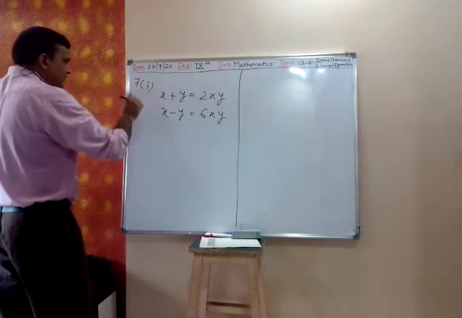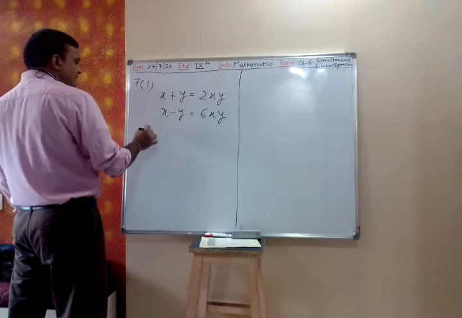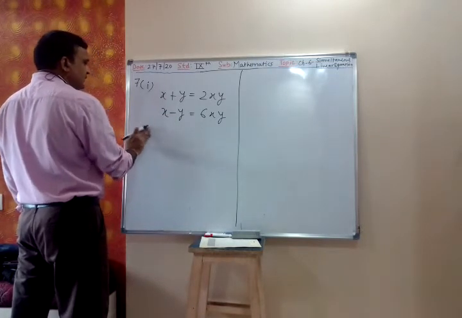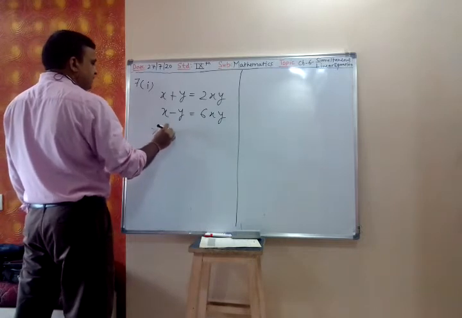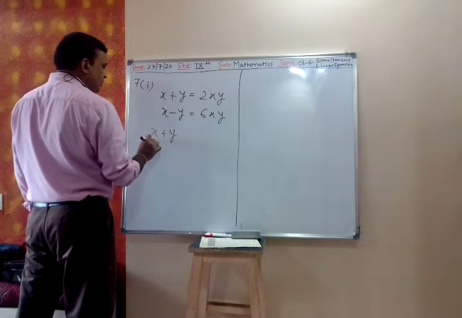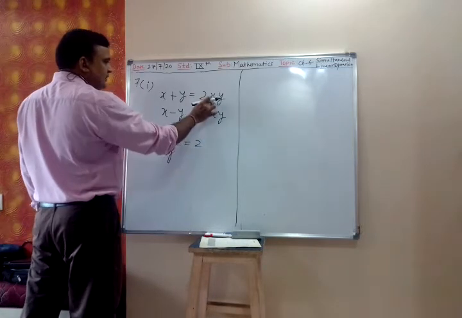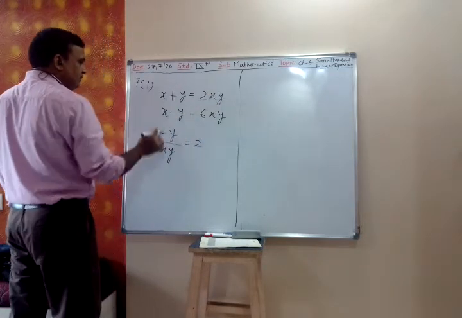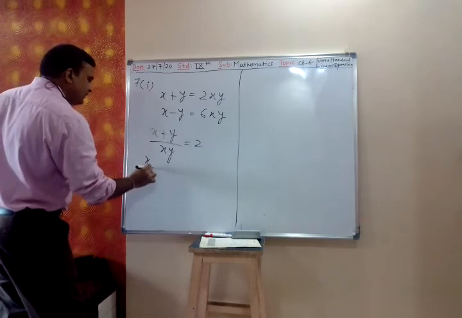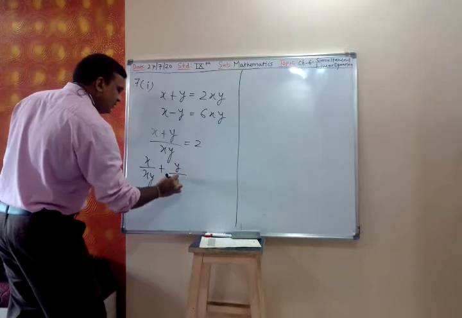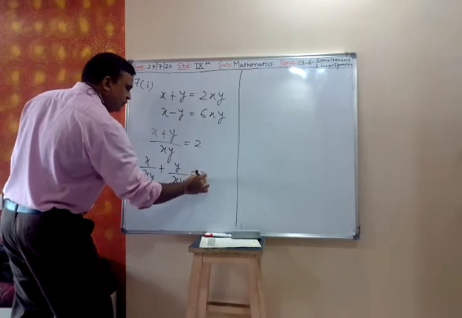हाँ, बस चालू करो. x plus y is 2xy. So we have to get first two equations. So x plus y upon xy is equal to 2. This we divide by xy. So x upon xy plus y upon xy is equal to 2. First we have to get two equations.